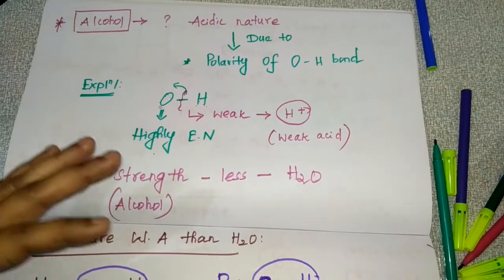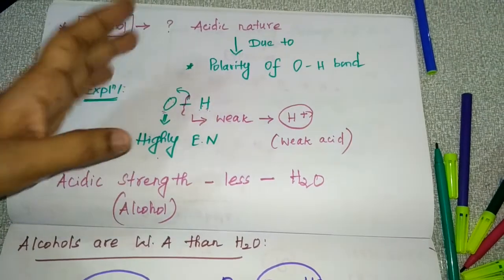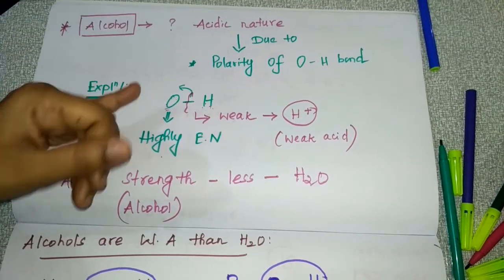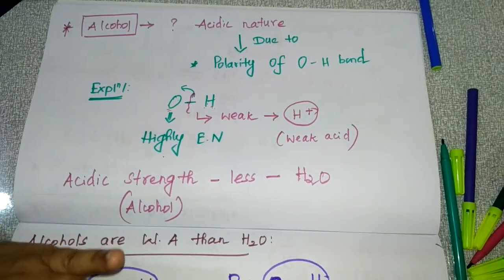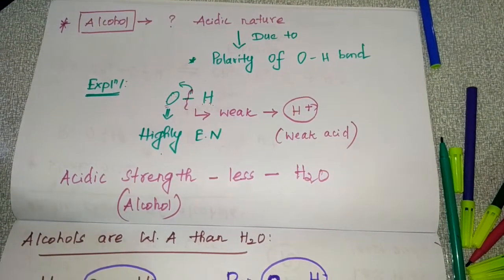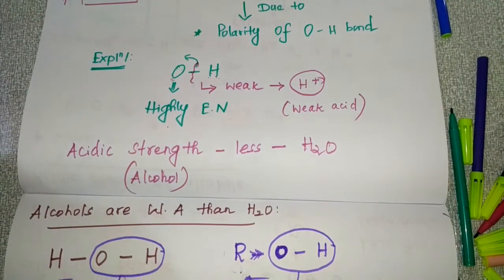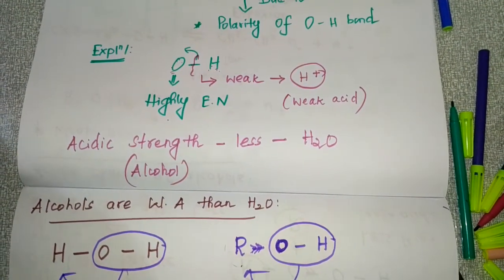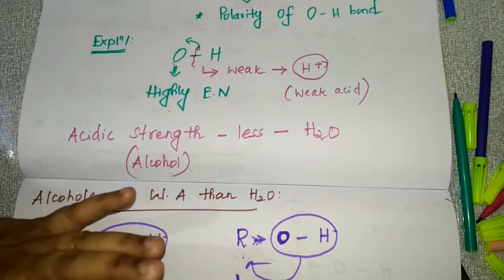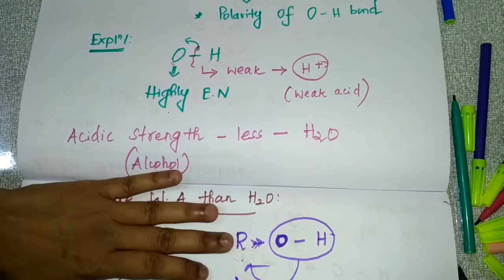So students, what we learned about alcohol's acidic nature, why this alcohol has acidic nature: for that we learned the reason as polarity of the OH bond. And next we learned why alcohols are weaker acids than water, why alcohol has less acidic strength than water. For that also we learned the reason with the structure example of water as well as alcohol.